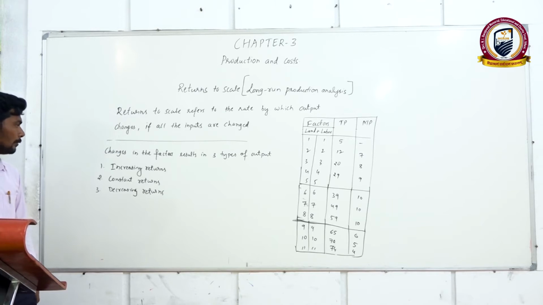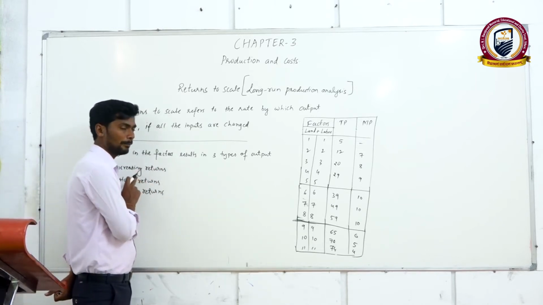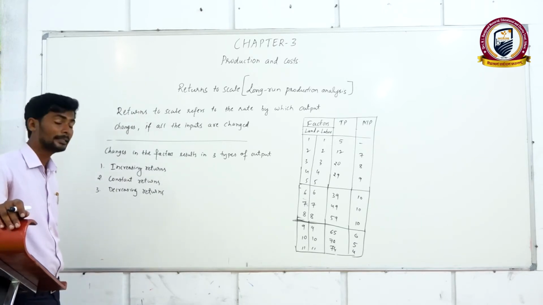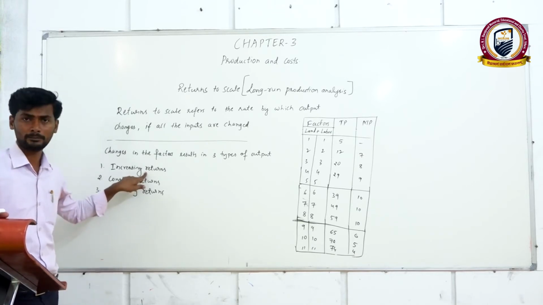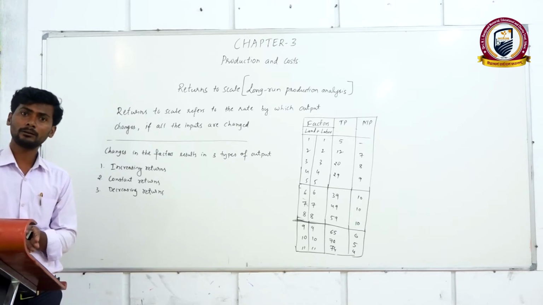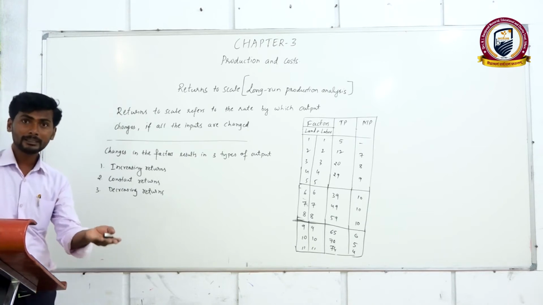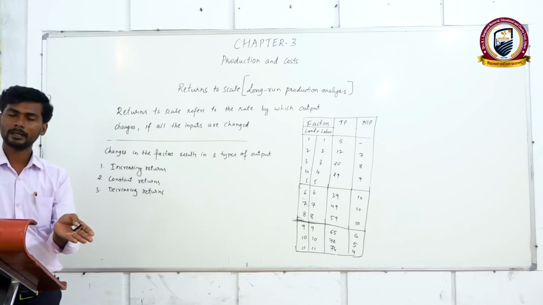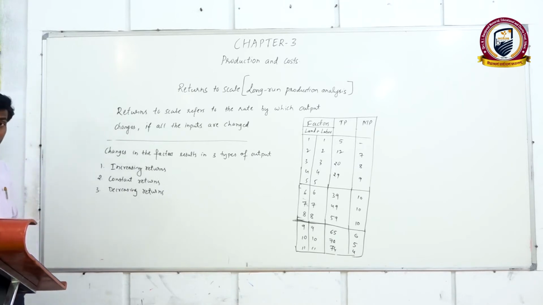So let us first understand what increasing returns is. Increasing returns means when the factor combination changes, the producer will obviously get an increase. Returns means output, because he is investing his money on inputs. When he invests his money on inputs, he will get returns. He will produce lots of goods and services, and by selling all the production, he will get income. So that is called returns.